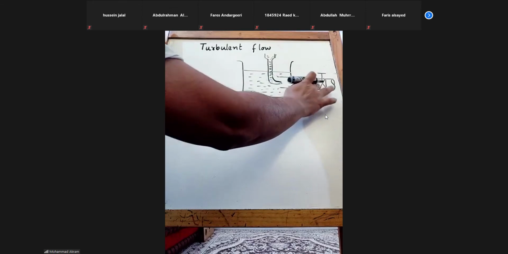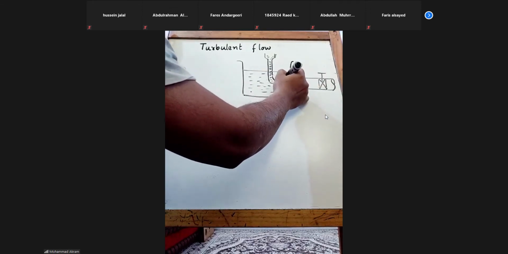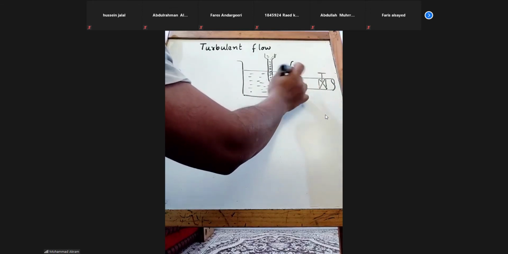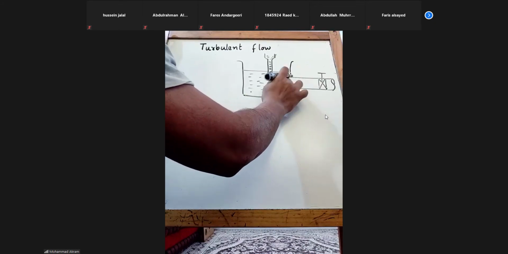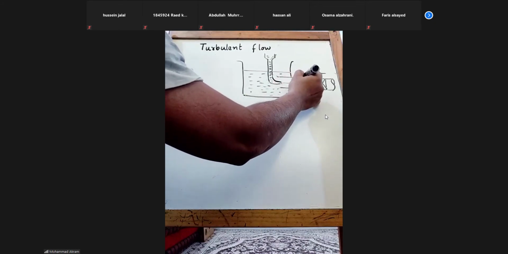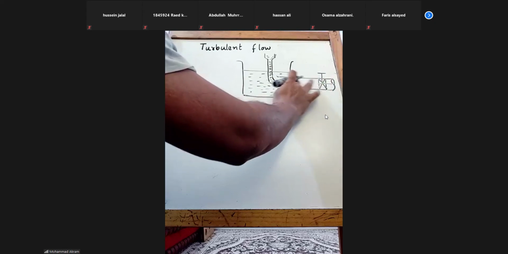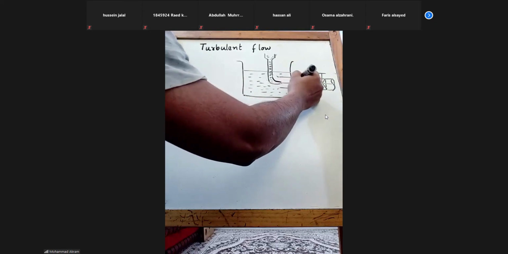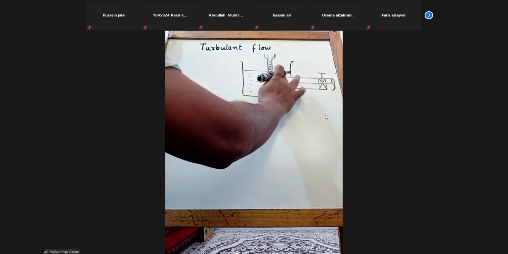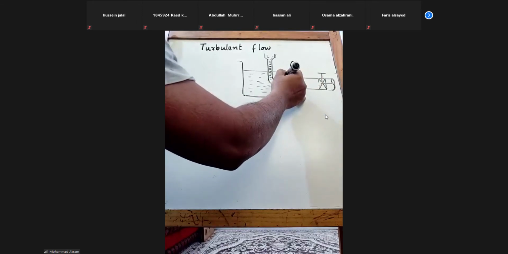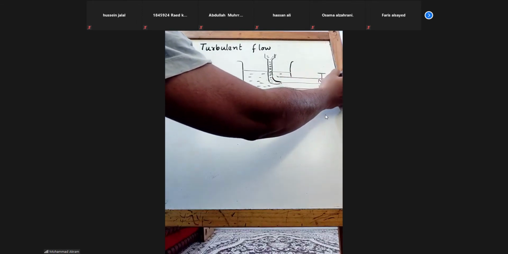So this color will disperse like this if the flow velocity is low. It's like a straight line.